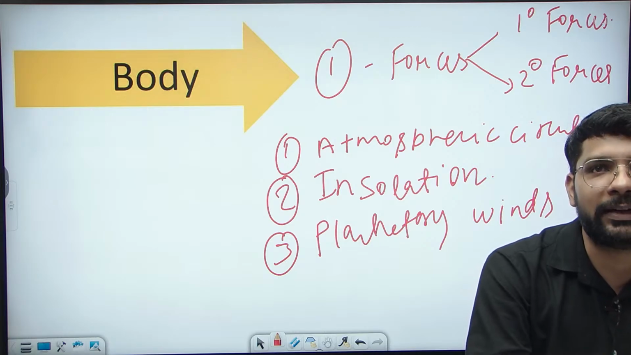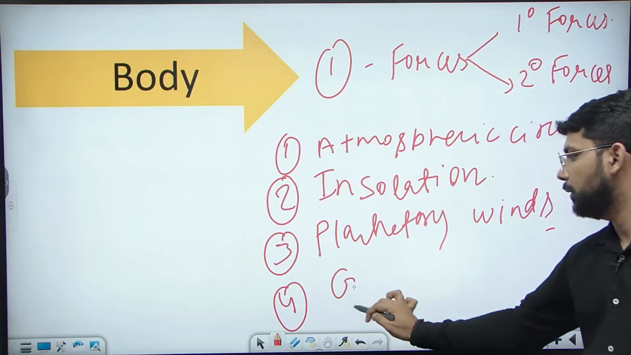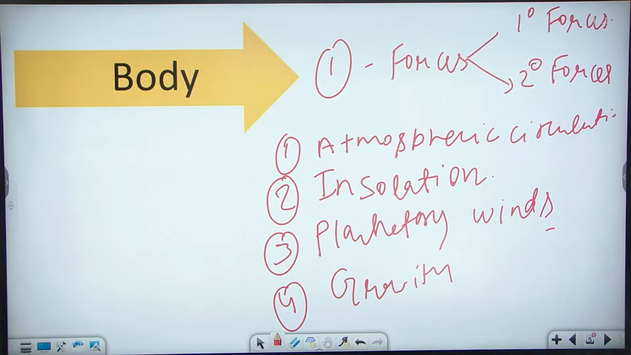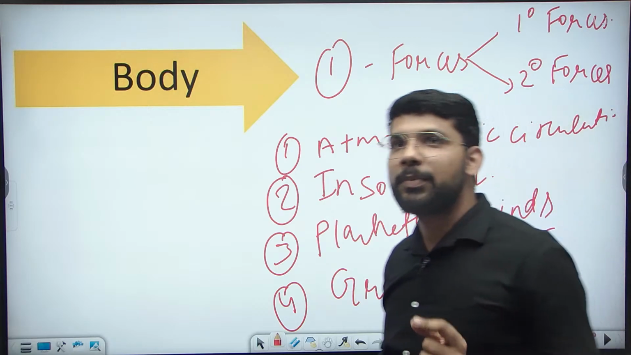gravity. We can write the fourth is gravity. Gravity also helps in the moving of the water. Gravity tends to pull the water down and it piles up the gradient. It helps in moving the water down and in piling up the gradients.